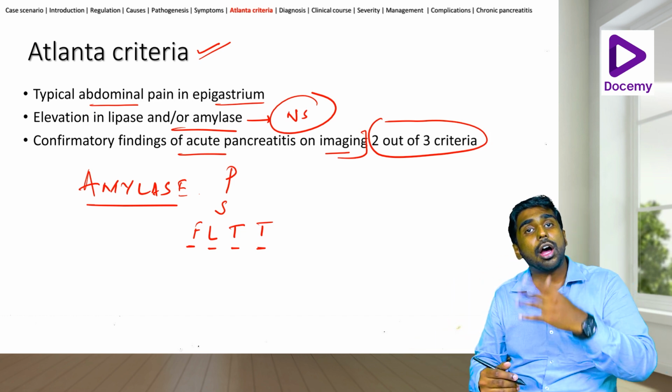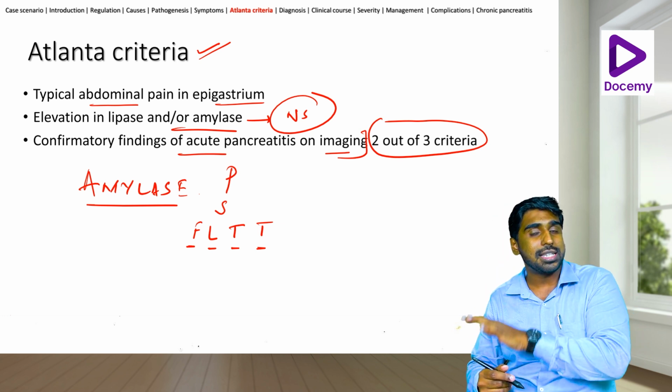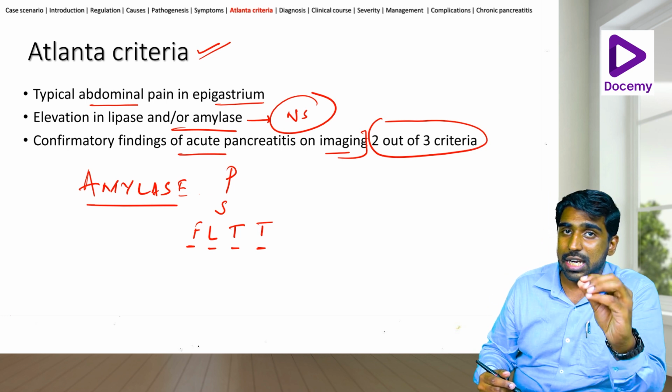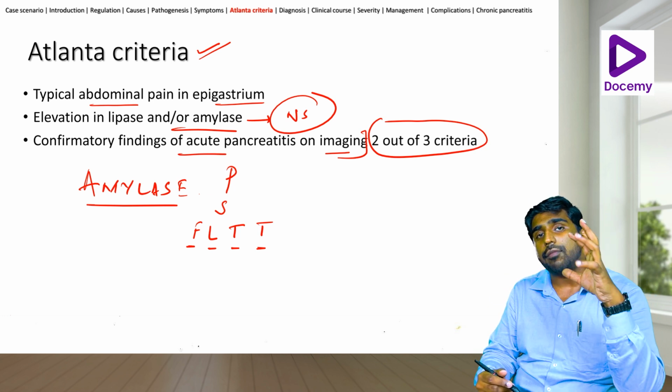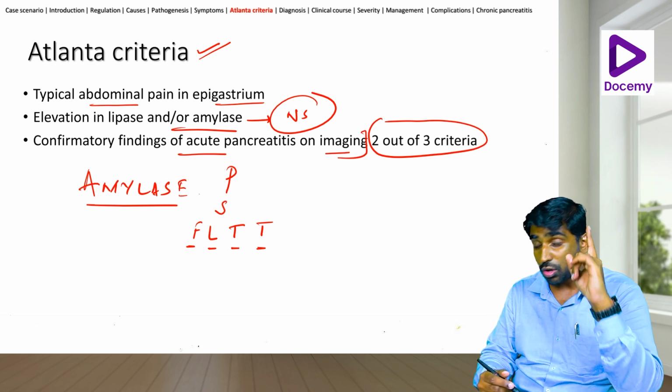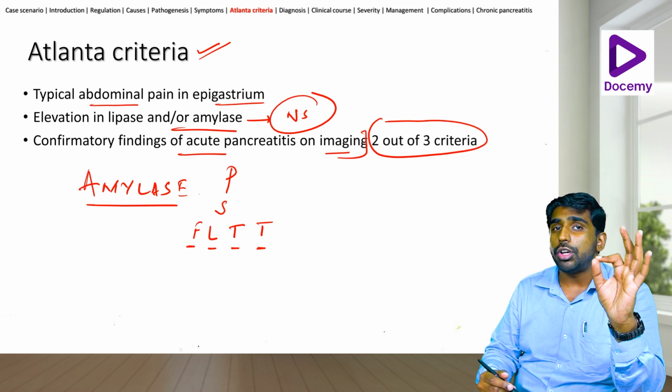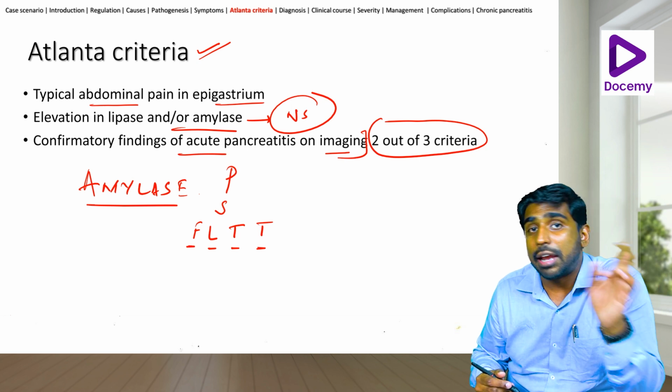So if that is the case, how will I know whenever there is a hyperamylasemia that this is from the pancreas or not? But lipase is not an enzyme like that. So anytime you want to confirm pancreatitis and you have only a single enzyme to do, what will you do? You will do the serum lipase and not amylase.